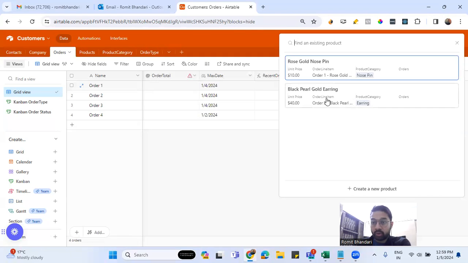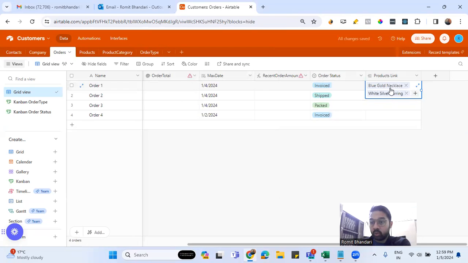But there is no option for me to add blue gold necklace again. So this is where the problem arises. I'm trying to link orders with products directly, but in a single cell, it's not allowing me to add information related to both product and its quantity. Although it is allowing me to add two products which may be placed in an order. But what about the quantities of each of those products? This is where we get stuck.